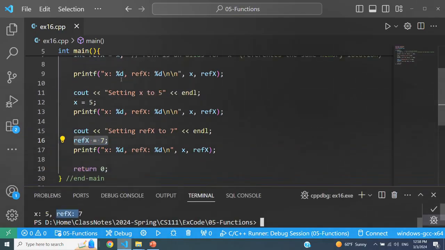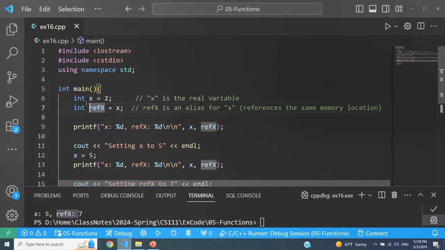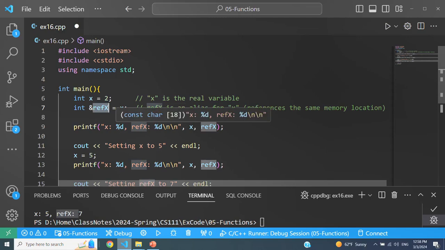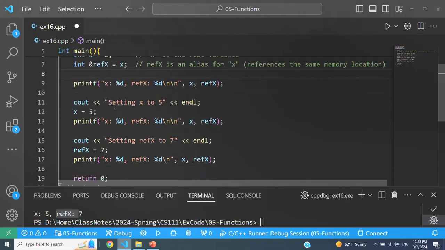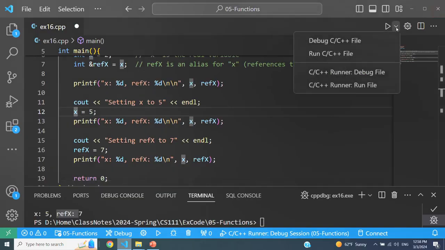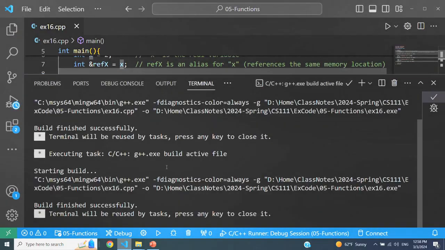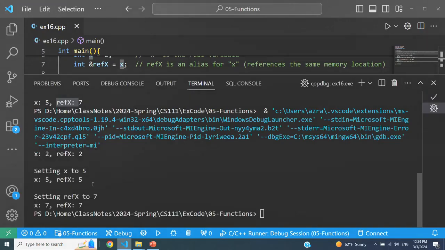But that's not what I want. I want to define refx to be a reference variable by putting an ampersand in front of it. That means now there is only one box referred to by x, and refx is an alternative name for the same memory location. All right, I'm not creating a separate variable. I'm just defining a separate name or an alias for this variable x. So that means if I make changes to x, that also will change refx because it's the same box. So let's run this code again, and now you're going to see any changes to x or refx will change the other variable because they are basically referring to the same memory location, same box in memory.